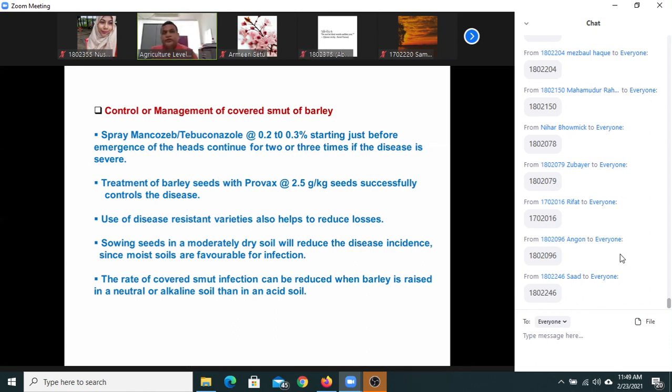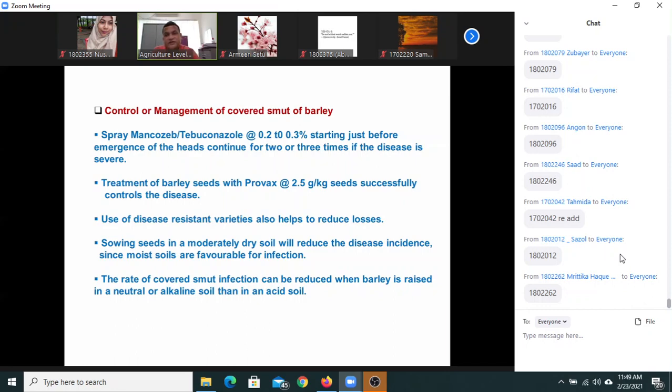We are now running a project by Krishi Gobeshona Foundation, funded by Krishi Gobeshona Foundation, in collaboration with Bangladesh Wheat and Maize Research Institute, Nashipur, Dinajpur, and in collaboration with the Biotechnology Department, Bangabandhu Sheikh Mujibur Rahman Agricultural University, Gazipur. What's our target?